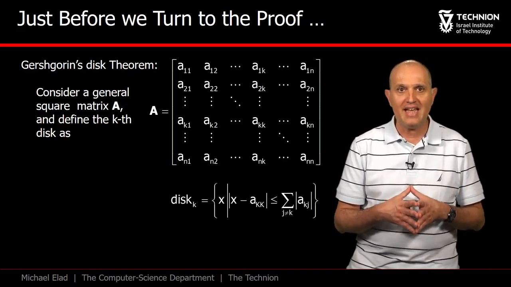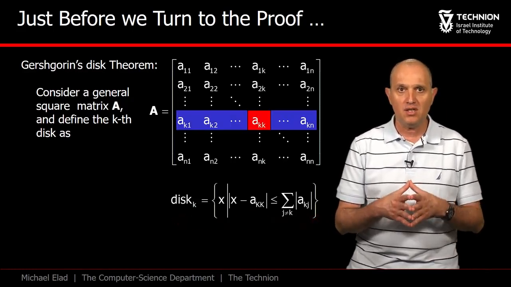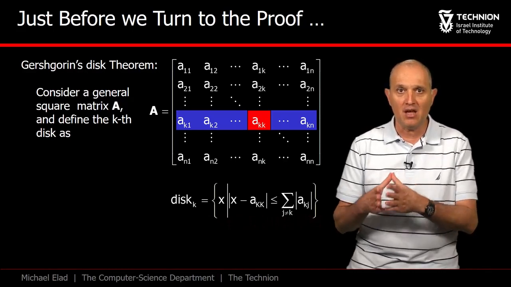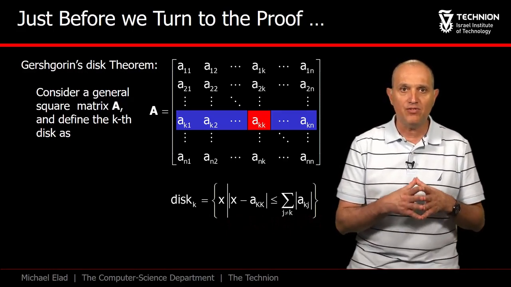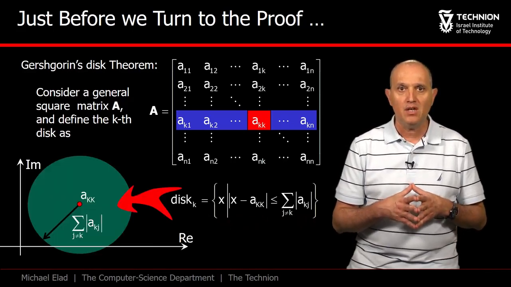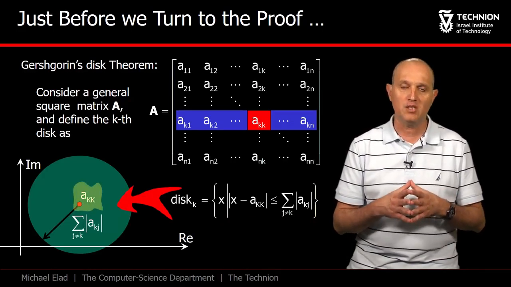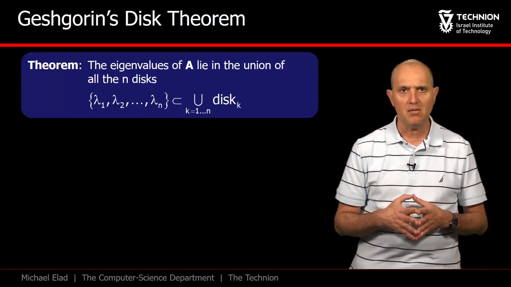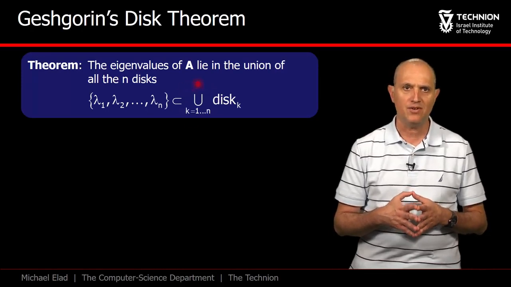Gershgorin theorem defines n disks of this form, each referring to a different row in A. This disk looks at the kth row, uses the main diagonal element A_kk as the center of the disk, and defines the radius to be the sum of the absolute values of the rest of the elements in this row. Geometrically, it looks like this. A_kk is the center of a disk defined over the complex plane. Gershgorin disk theorem states that all the eigenvalues of A must reside in the union of the areas of the n disks we have just defined.